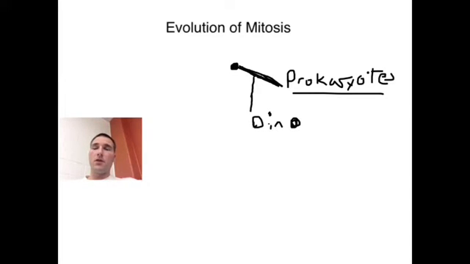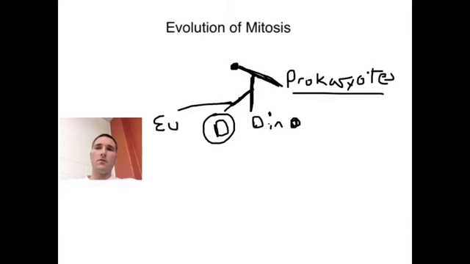You're into the Flintstones. Dinoflagellates, well, somewhere along this, again, generation after generation after generation, there may have been another lineage that broke off, making the diatoms. I don't know why I made a circle there. Let's put a D in front of it. Diatoms. And then somewhere from this lineage, this did not draw out the way I wanted to, I'm doing it on the fly, along the way there would have been a break-off that would have gone to maybe yeast or some other things, but modern eukaryotes, EU for eukaryotes.